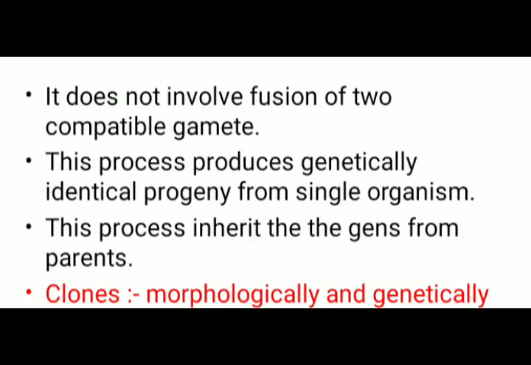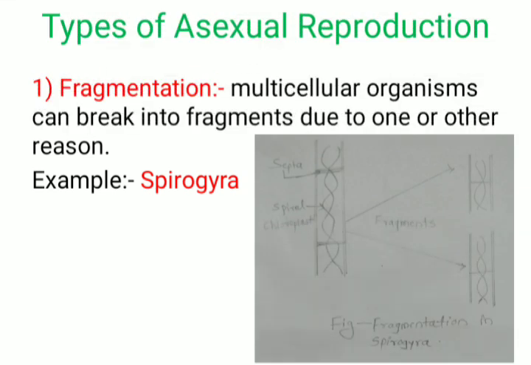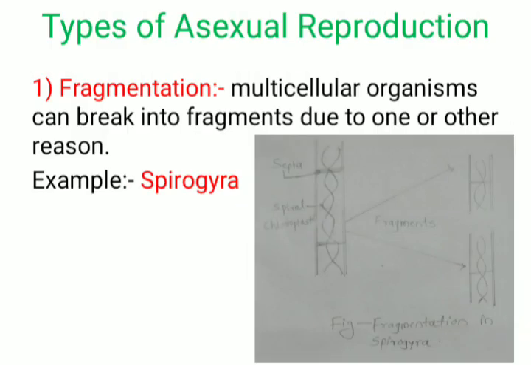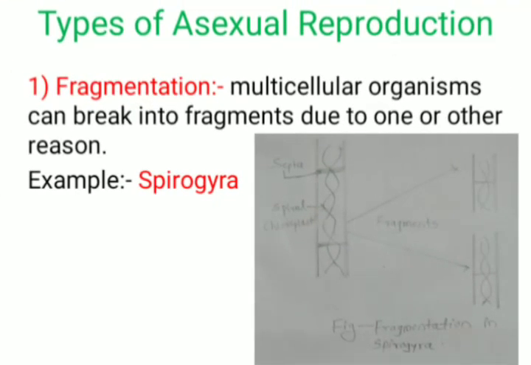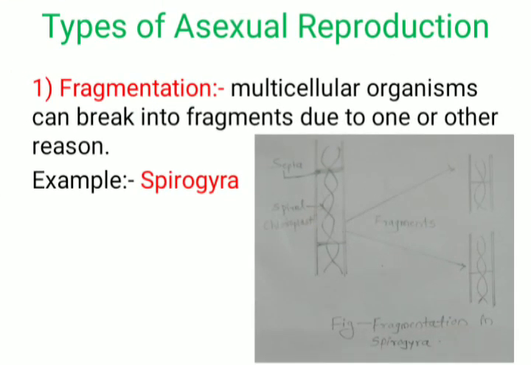There are different types of asexual reproduction, namely fragmentation, budding, and spore formation. Let's start with the first type of asexual reproduction, that is fragmentation. In this, a multicellular organism can break into fragments due to one or other reasons. The organism, after breaking into fragments, grows into new individuals. Example of fragmentation is Spirogyra.